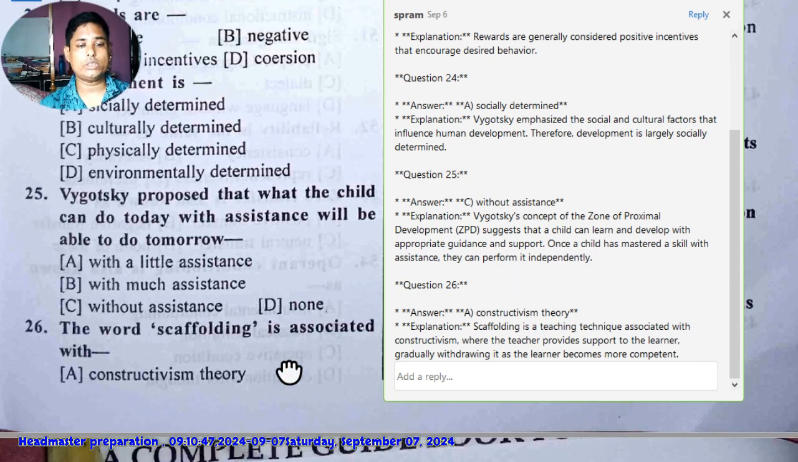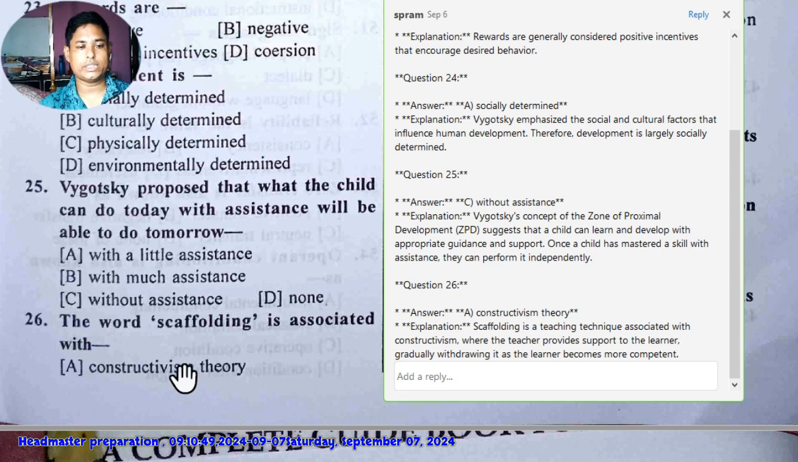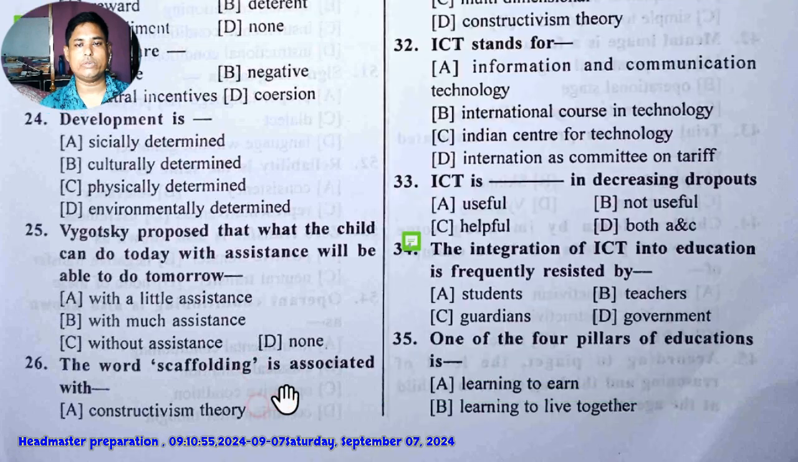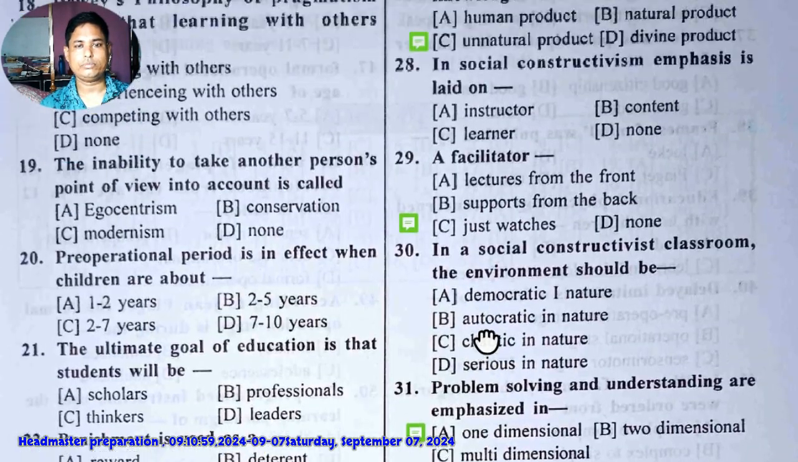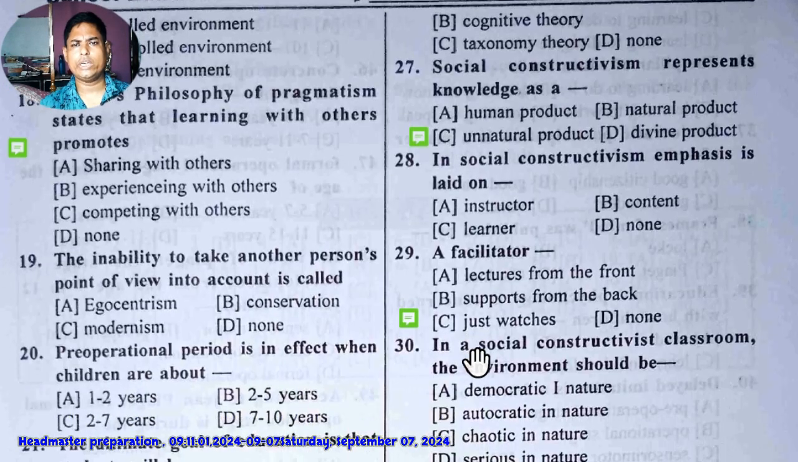And the next question here is 26. The word scaffolding is associated with, obviously, constructivism theory. What is that? Constructivism theory. The next options are cognitive theory, taxonomic theory, none. The answer is here: constructivism theory.